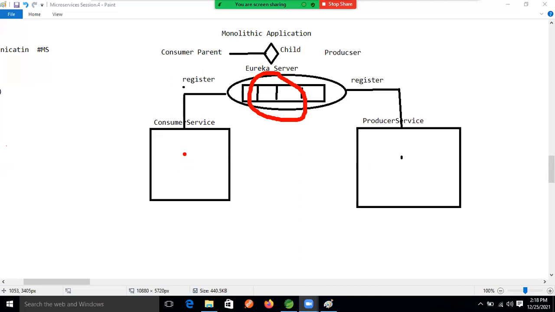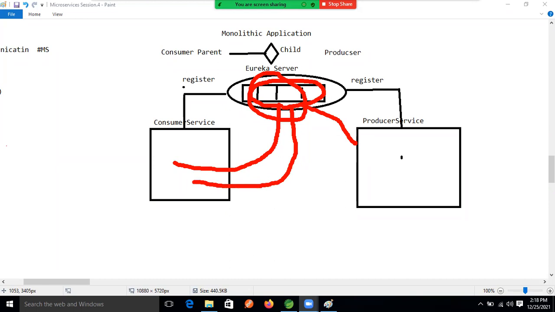So this microservice needs one consumer client, which will communicate with the Eureka server and find all details about this microservice from the Eureka server. That detail will be returned to this microservice.